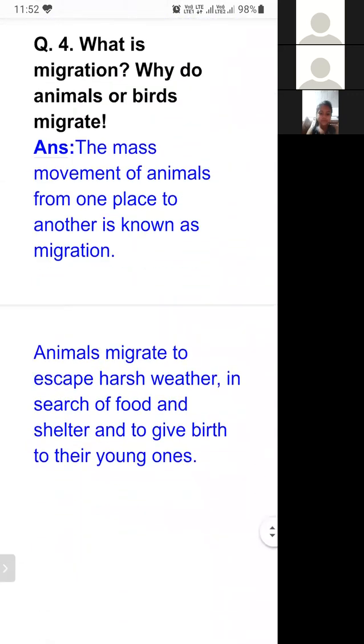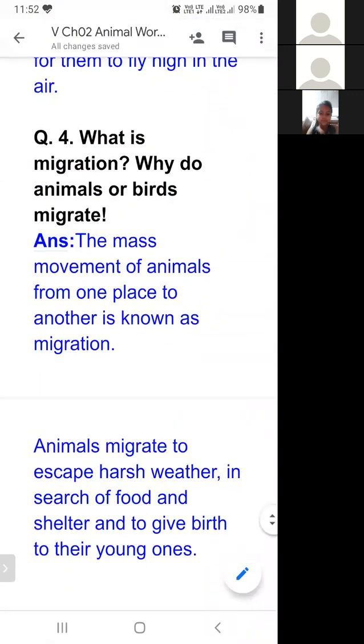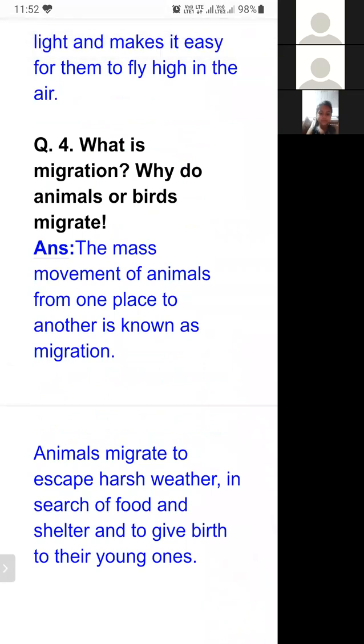Student, now the fourth question, and it is the last question of this exercise. What is migration? Why do animals or birds migrate? While we were doing the explanation of the chapter, one topic came up, migration in animals.